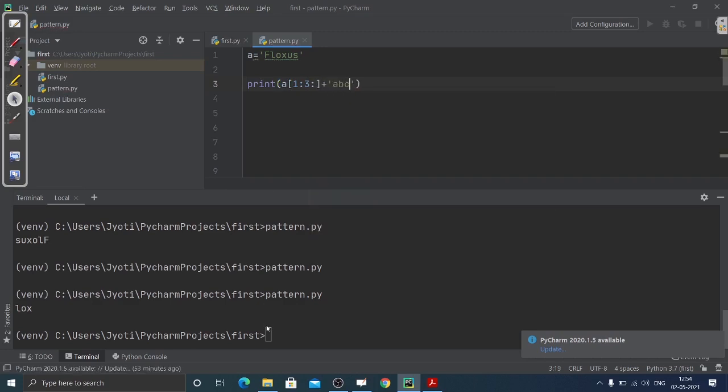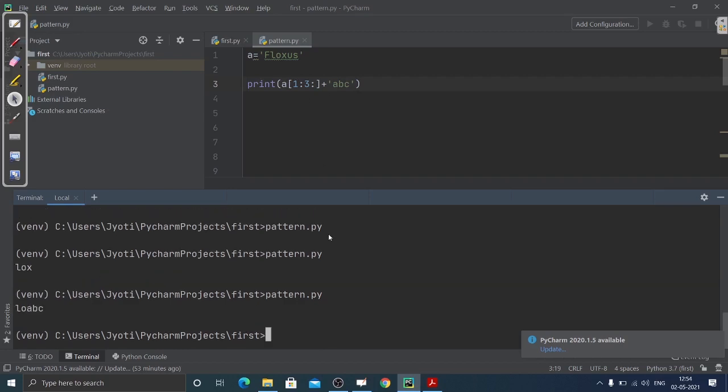What will happen is it will first take this range of values and slice it, and then this ABC value will be added to it. So you can see I have taken the first index value, second index value, and then ABC has been added to it. That's called updation, updating this string with this.